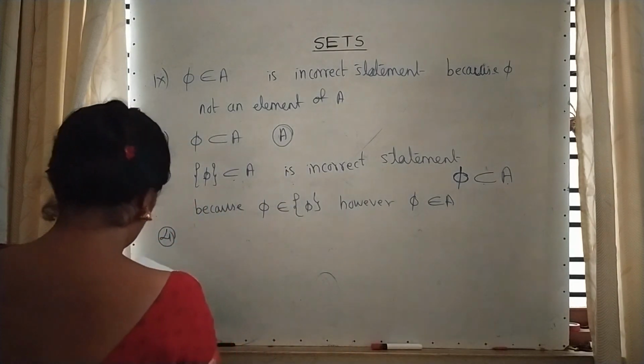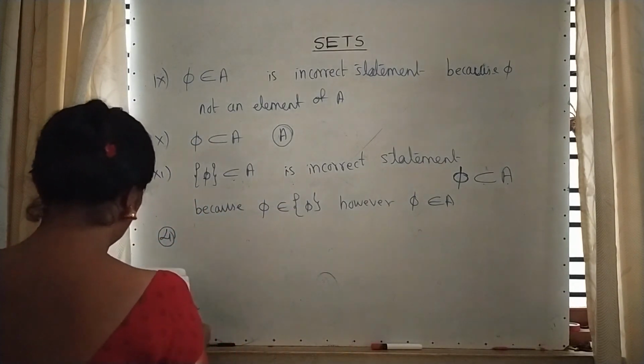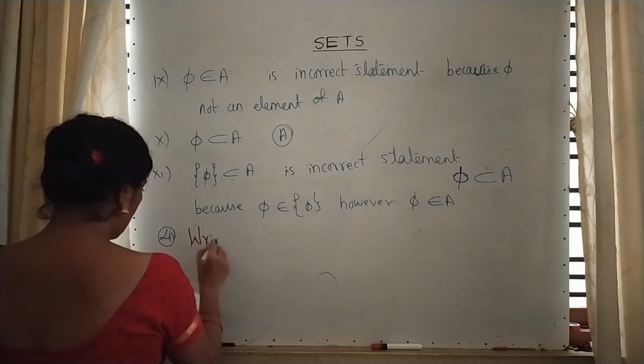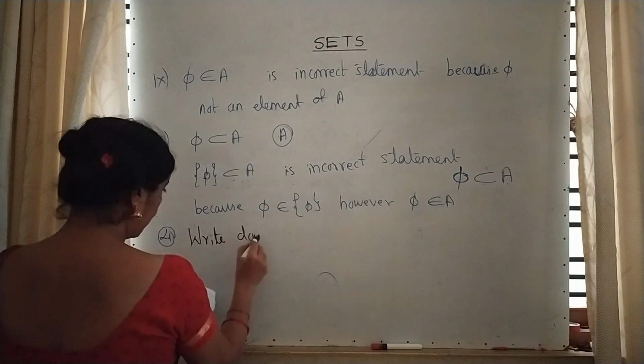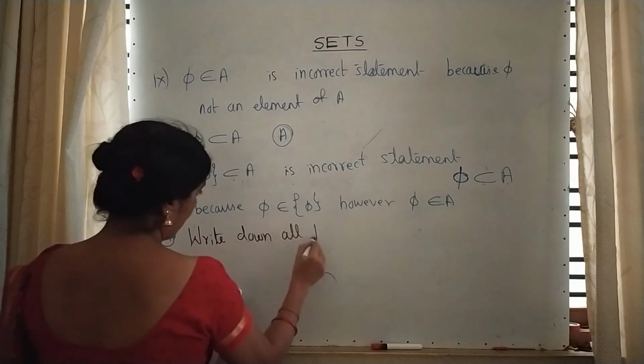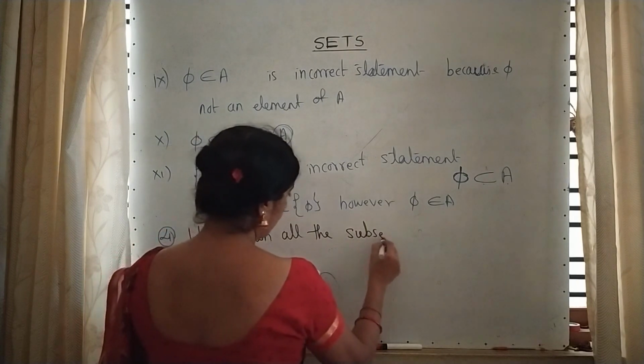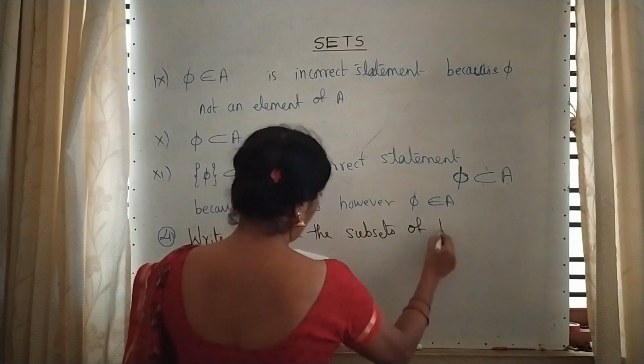Write down all the subsets of the following sets.